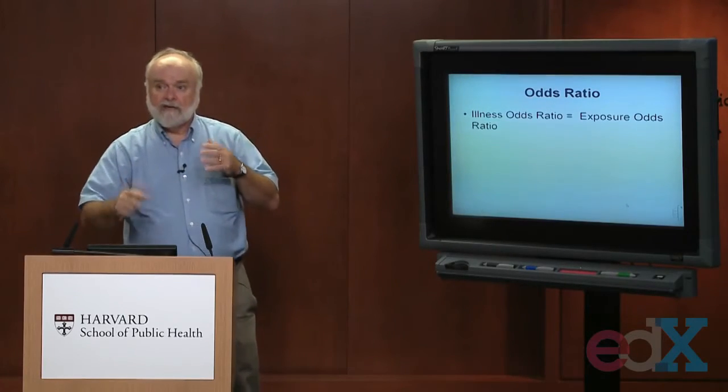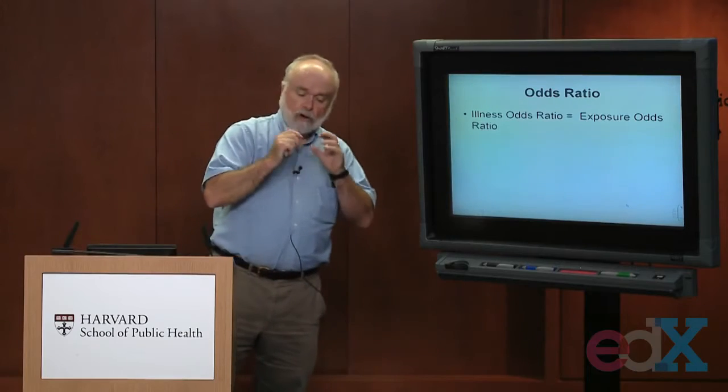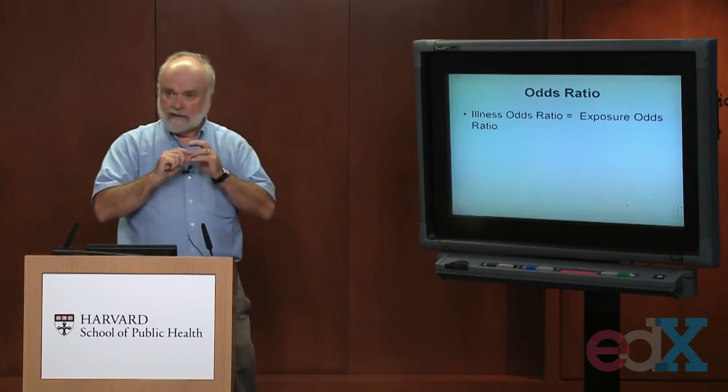The third one is even neater in terms of it ties cohort studies into case control studies. It turns out that if I gave you a 2x2 table, like the one we were just looking at, up until now we've been looking across the rows of the table. We've been talking about the odds of developing disease or the odds of not developing disease. It turns out that if I look down the columns of a table, I could look at the odds of being exposed, of having the exposure, for people who had the disease versus who didn't have the disease.